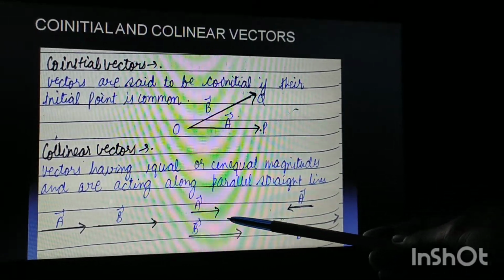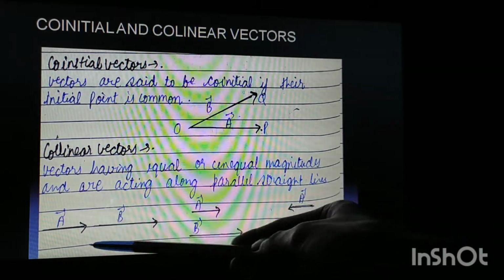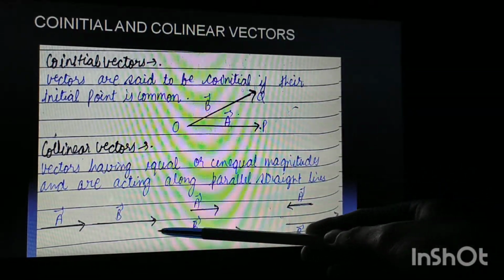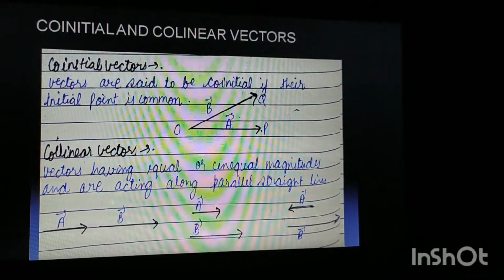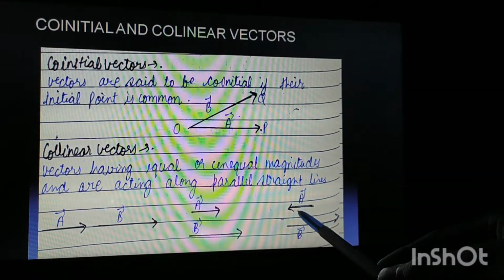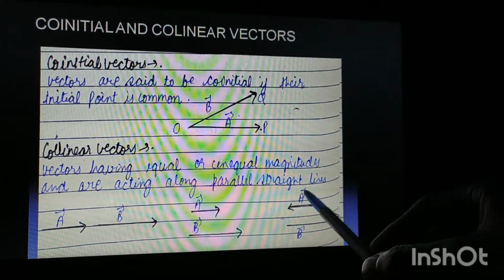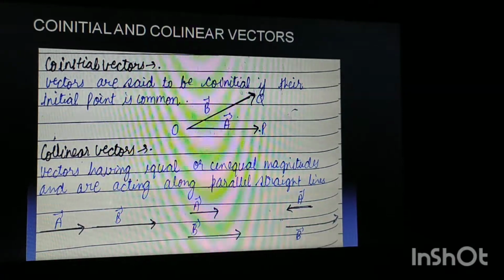And as you can see from another example, this can be represented like this also. Why? Because it makes a 0 angle, so you can say these are two parallel vectors. But you can also represent collinear vectors like this. See, the direction is opposite; although they are parallel to each other, their directions are opposite. So this is how you can represent collinear vectors.